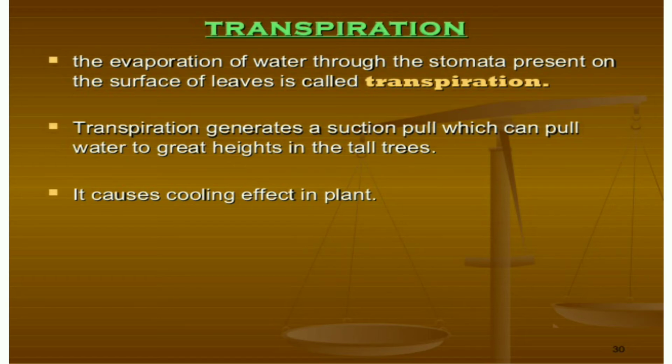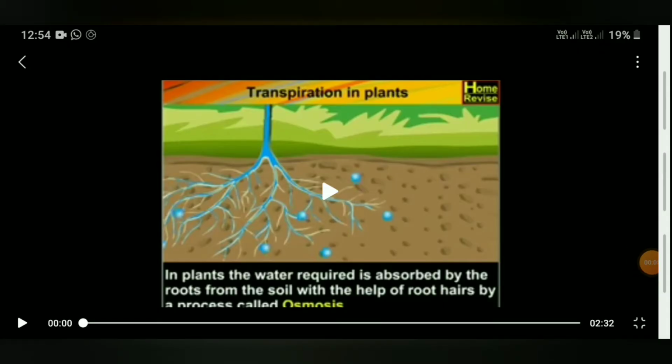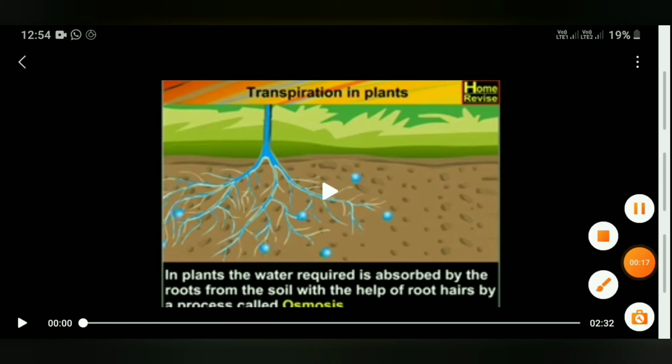Also because of this pull, because the water is going out from the top, the root can absorb more and more water. That is called suction pull. Now we are going to see the video that explains how the plants take water from the roots and transport the water and food to all parts of the body. And also we will see how transpiration takes place in plants.